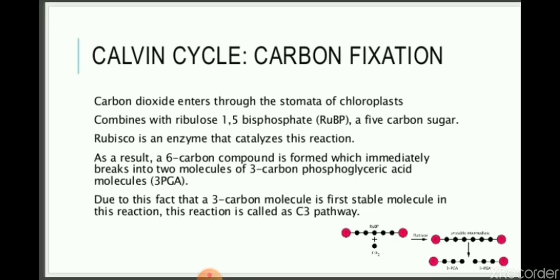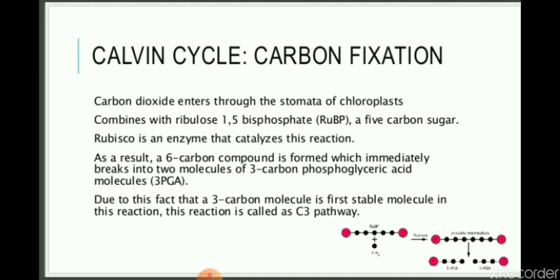The first step, carbon fixation, is the process in which CO2 enters through the stomata and combines with ribulose 1,5 bisphosphate, which is a 5 carbon sugar. Rubisco is the enzyme that catalyzes this reaction.